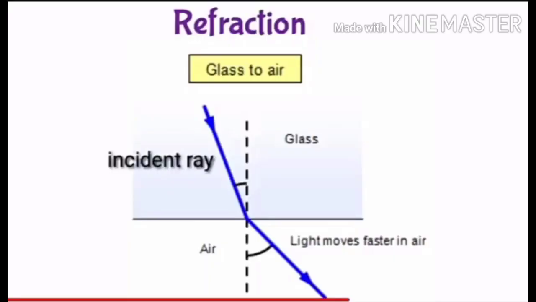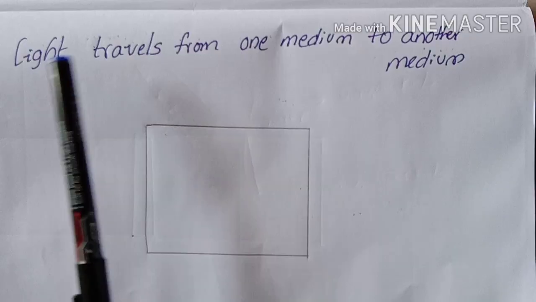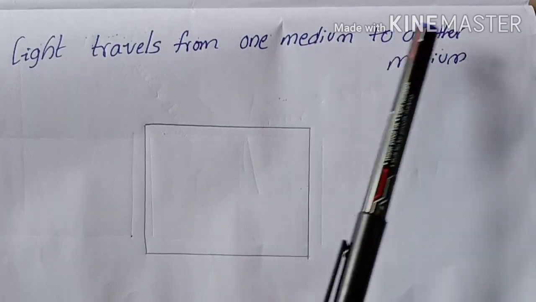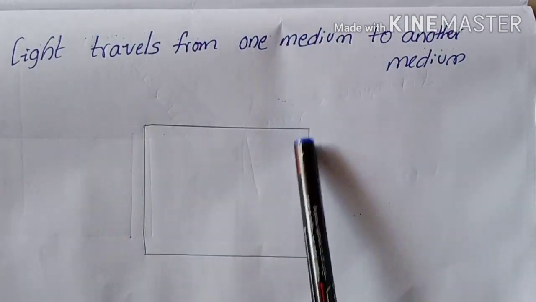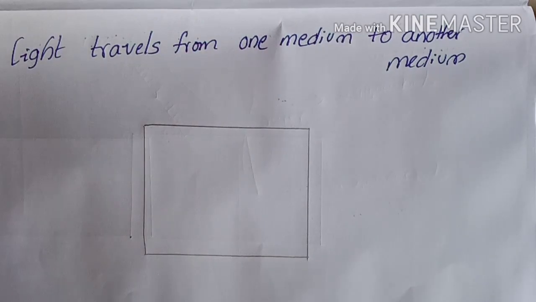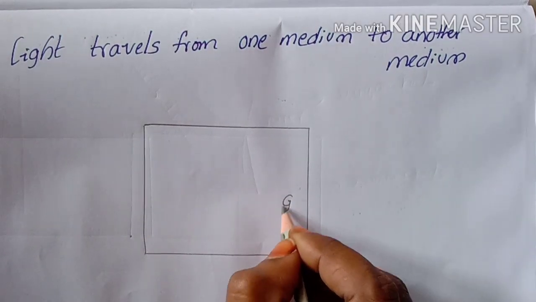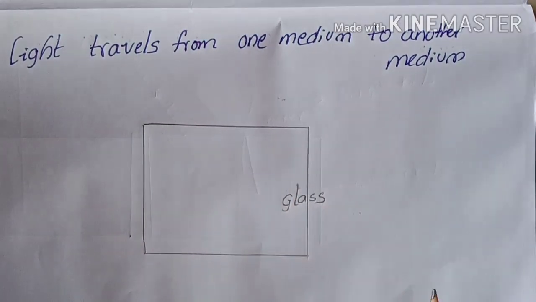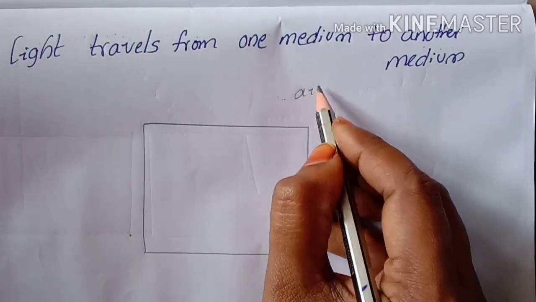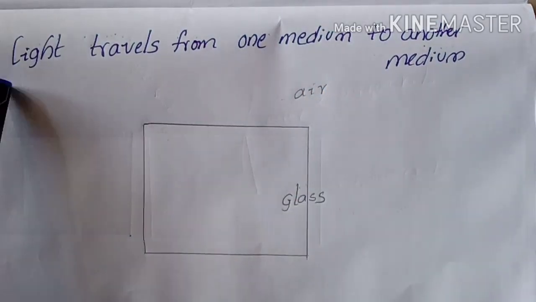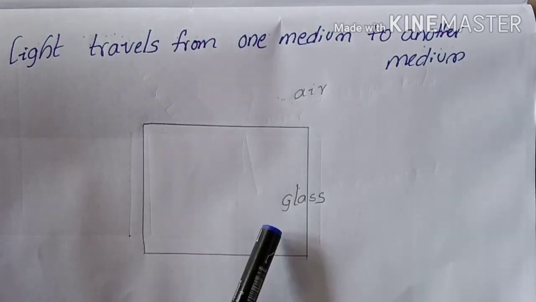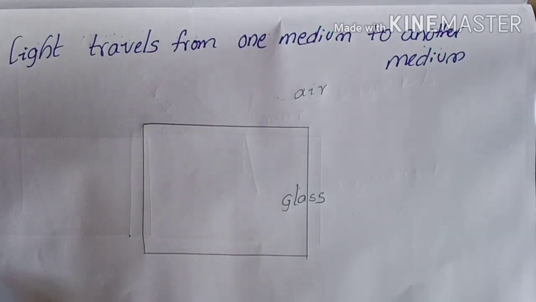Now we will see light travelling from one medium to another. This is the glass slab, and the medium above is air. Now the light travels from the air medium to the glass medium.